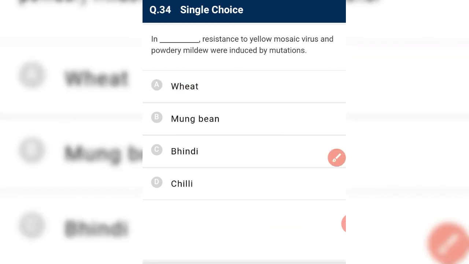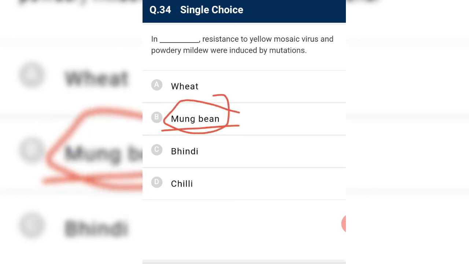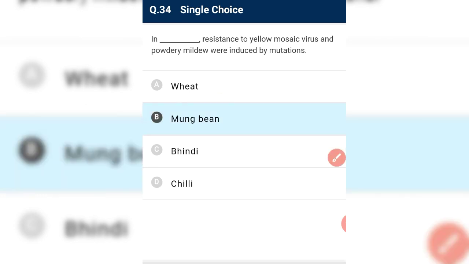Resistance to yellow mosaic virus and powdery mildew were induced by mutation. In mung bean we have done mutation breeding and we induced resistance against yellow mosaic virus and powdery mildew by mutation.